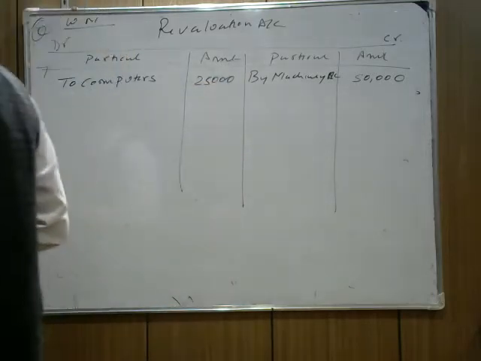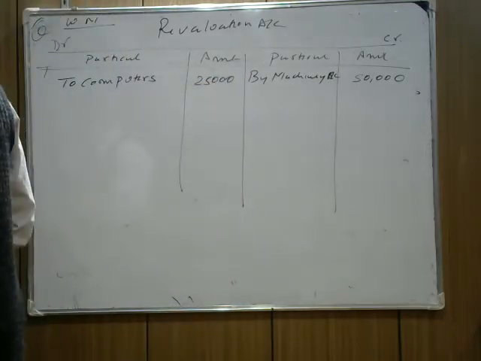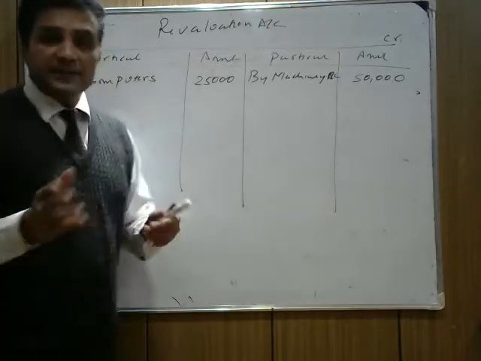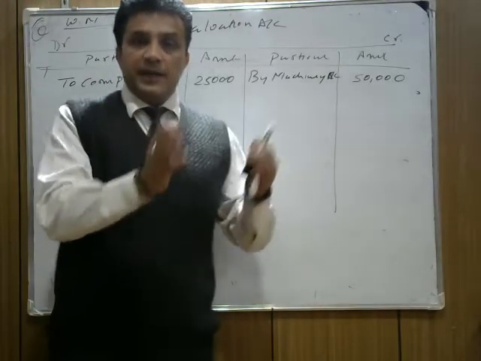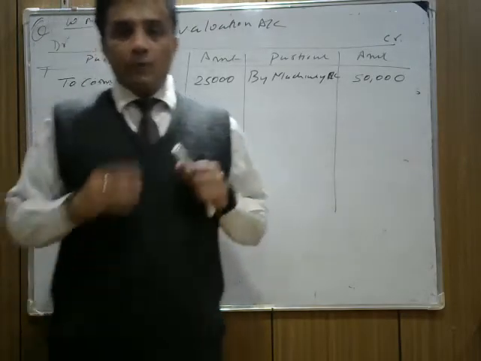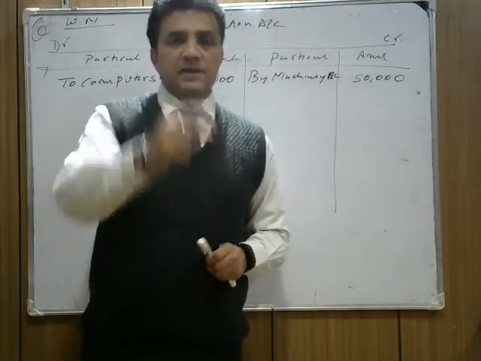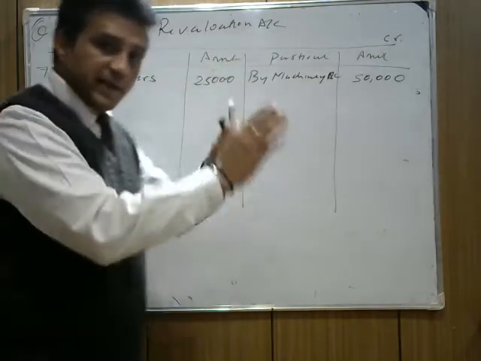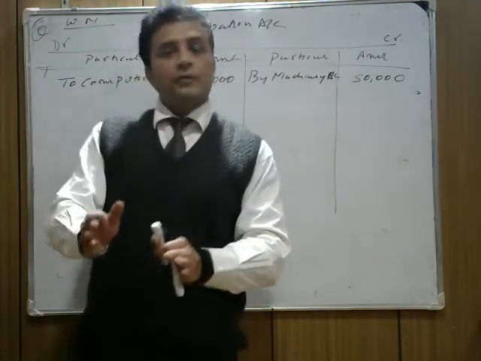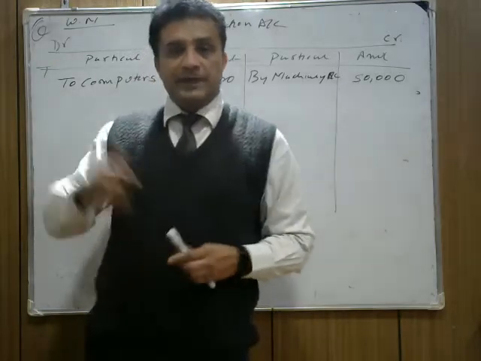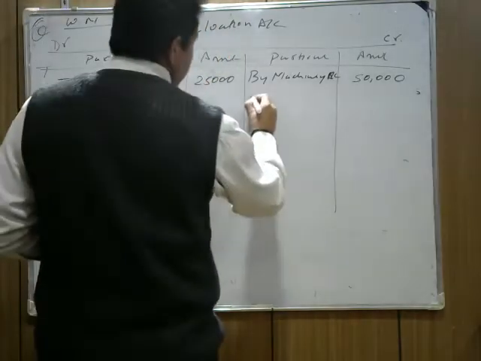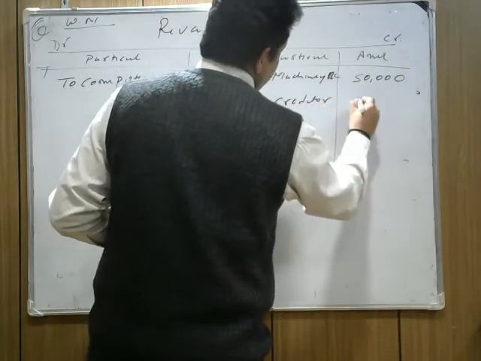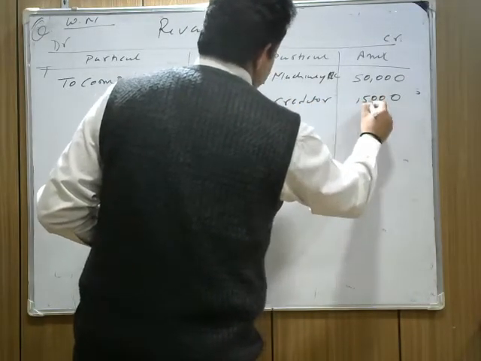Perfect. Next is sundry creditors. The sundry creditors old value is 90,000. Now the revised value is 70,000. It means earlier we had to pay creditors 90,000, and now we have to pay only 70,000. What's the income for us? 15,000. Because creditors is decreasing, we write it by creditors, 15,000. I hope it's clear.